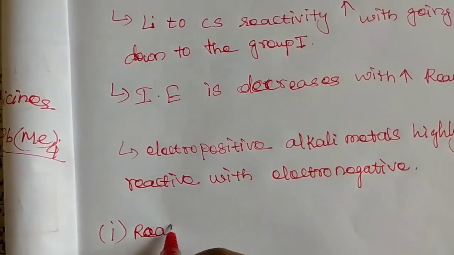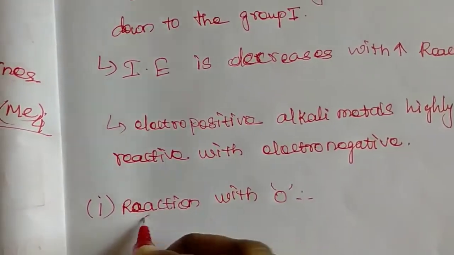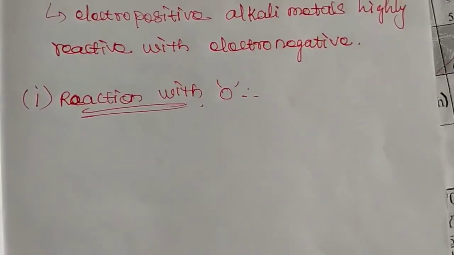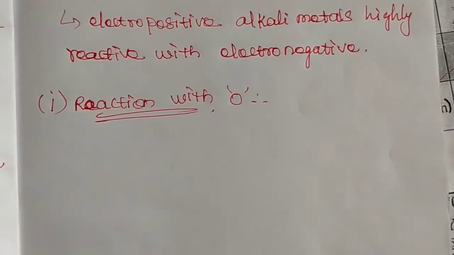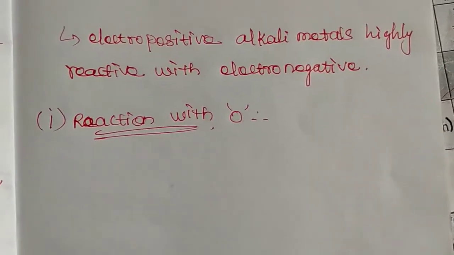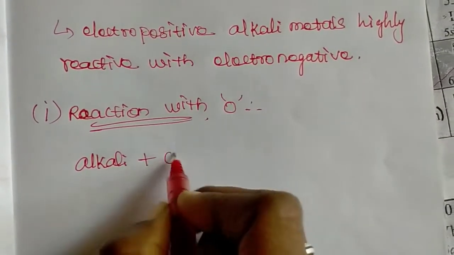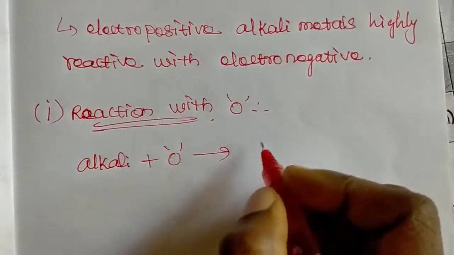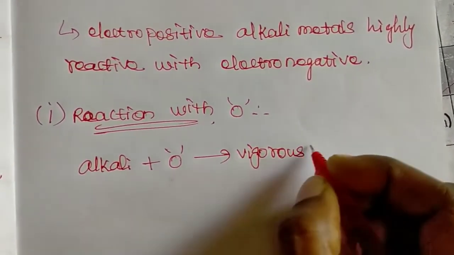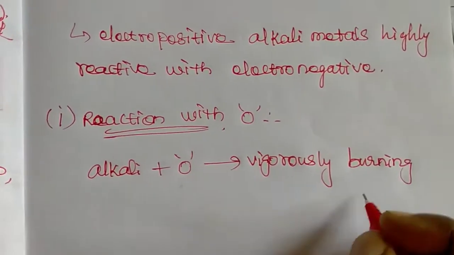First one, reaction with oxygen. When all the alkali metals are treated with oxygen, or exposed to oxygen or air, the reaction between alkali metals and oxygen is a vigorously burning reaction.